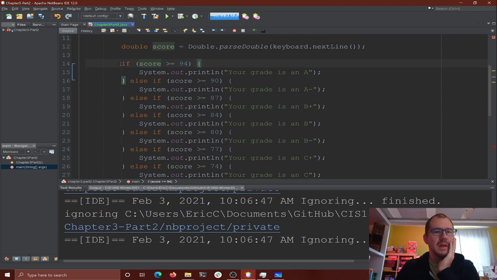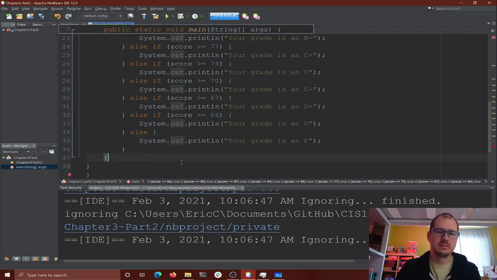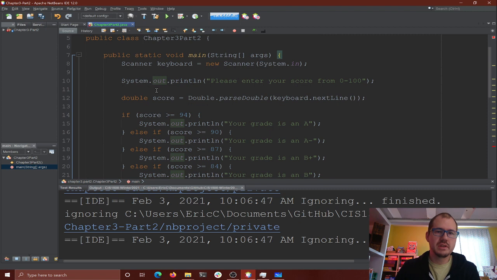So what happens here, because this is a chain? The if is attached to the else, is attached to the if, is attached to the else, is attached to the if. If they're all attached here, then one and only one of these will run. They are mutually exclusive because they are chained together.